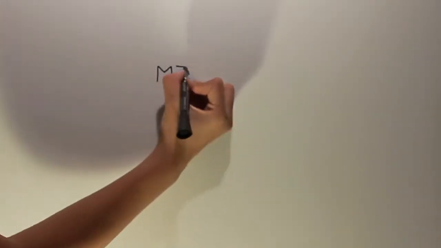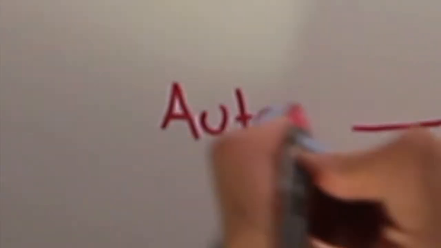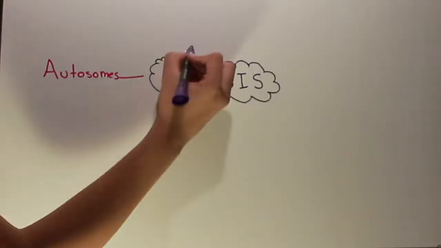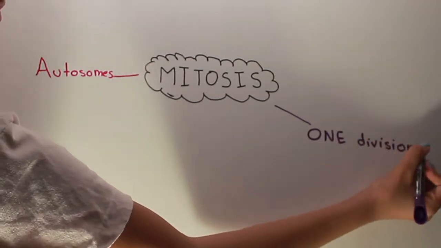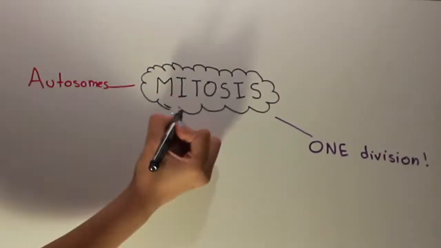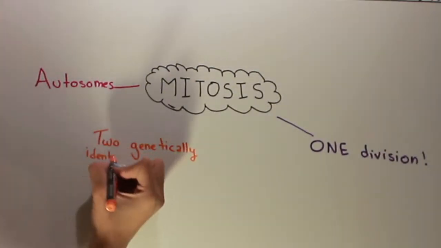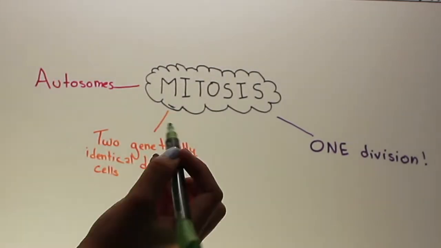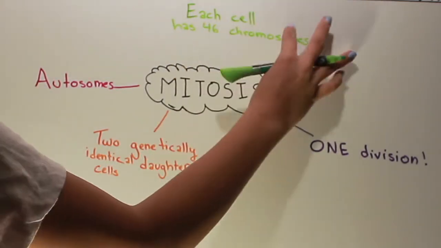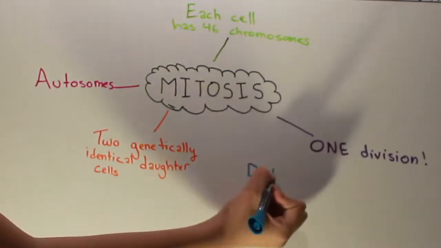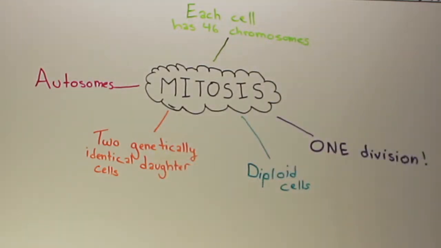Mitosis. Mitosis is the process by which a eukaryotic cell divides the genetic material in its nucleus into two new identical nuclei. This process is only done with autosomes. It only has one division, and it forms two genetically identical daughter cells, each with 46 chromosomes. These are known as diploid cells.